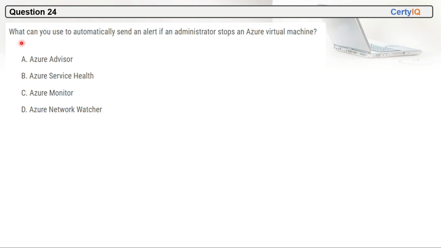Question 24. What can you use to automatically send an alert if an administrator stops an Azure virtual machine? So, Azure Monitor we can use to automatically send an alert if an admin stops a virtual machine. C is the correct option.